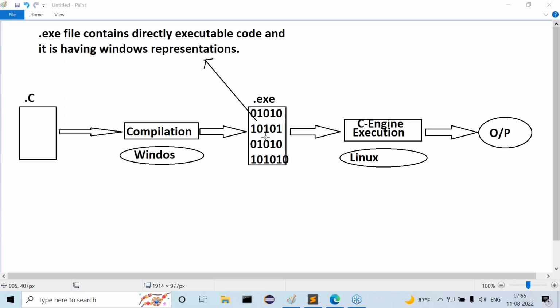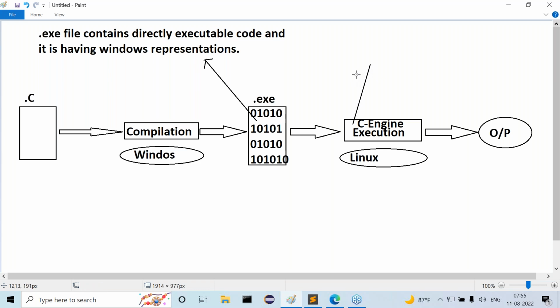Say, for example, understand this clearly. Execution is going on which operating system here? Linux operating system. Observe carefully.